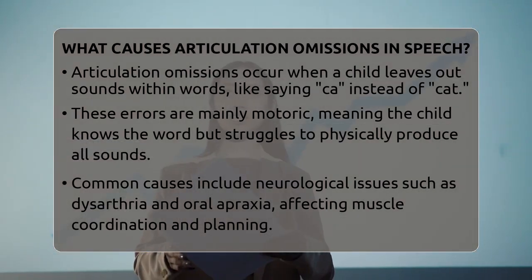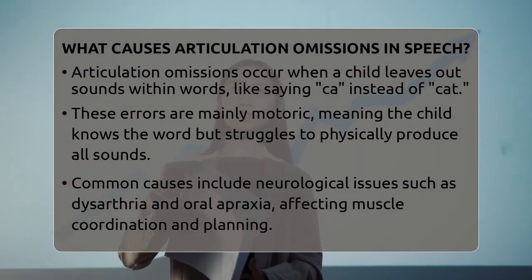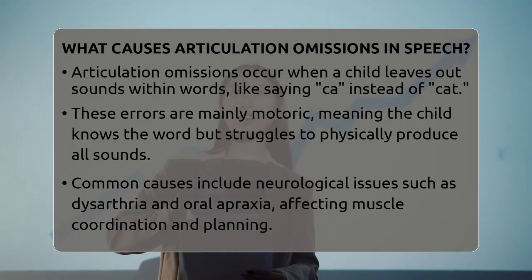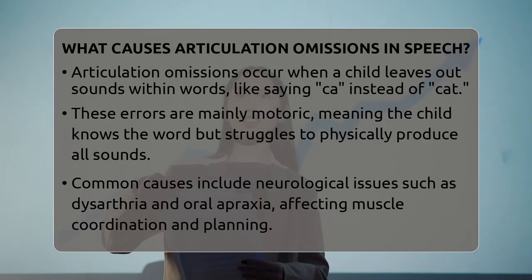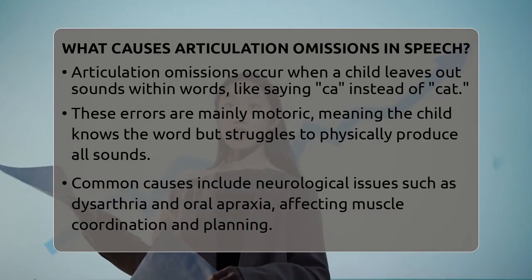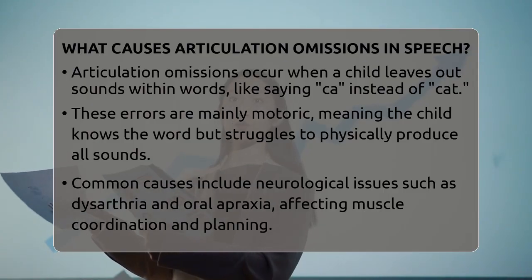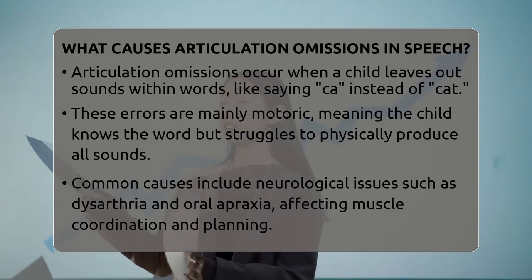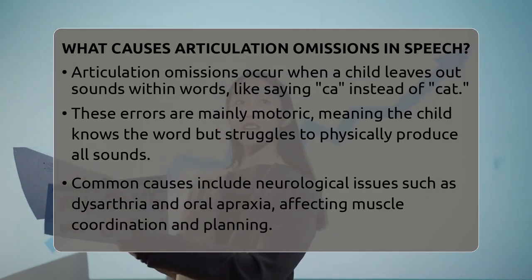Articulation omissions are mainly motoric errors. This means the child knows the word but struggles to physically produce all the sounds. For example, if a child says "do" instead of "dog," they might be omitting the final consonant sound. These errors are often linked to difficulties with the muscles involved in speech, like the tongue, lips, or jaw.